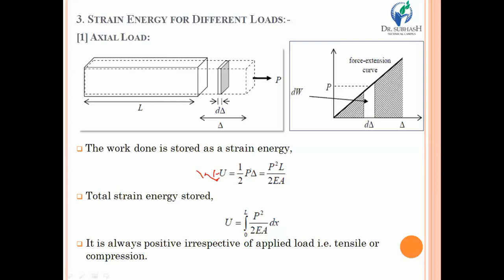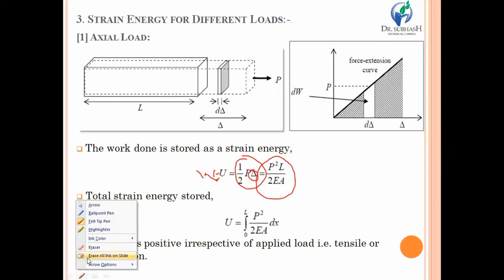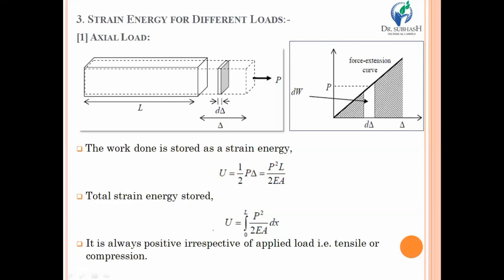By simplifying and putting in the value of delta, you will have the strain energy equal to P square into L upon 2EA. Here P is the external loading, L is the length of the beam that you have selected, E stands for Young's modulus, and A is the cross-sectional area of the horizontal structural member.